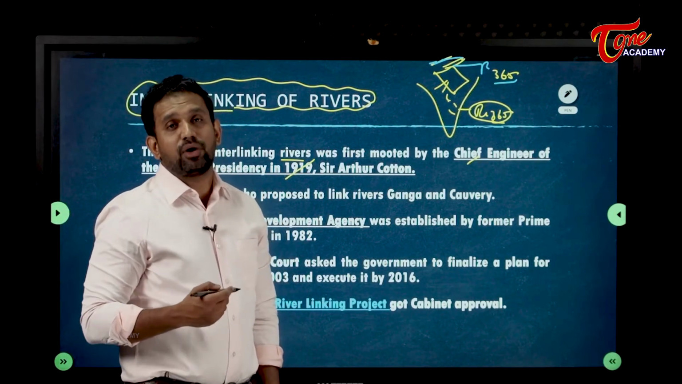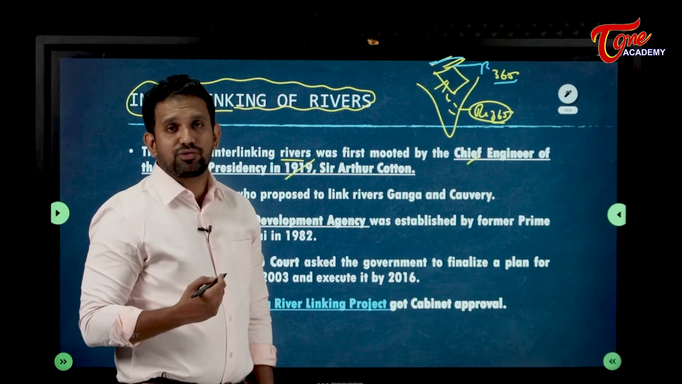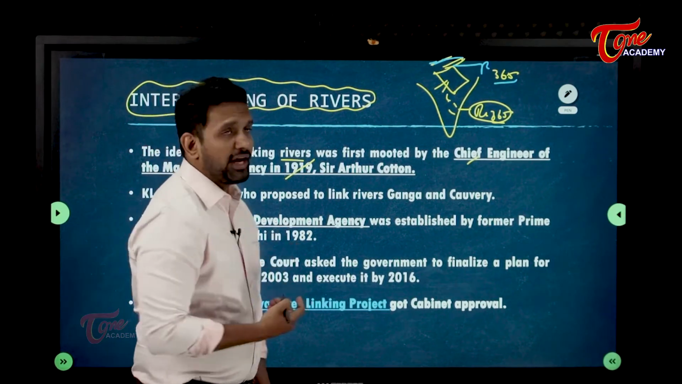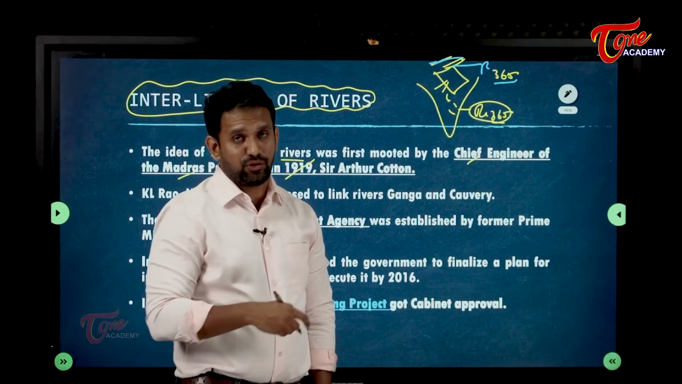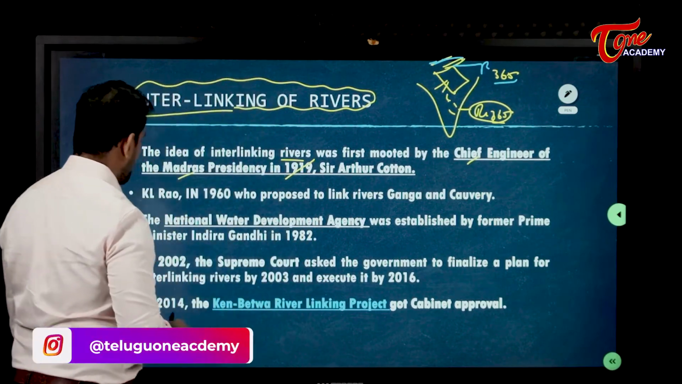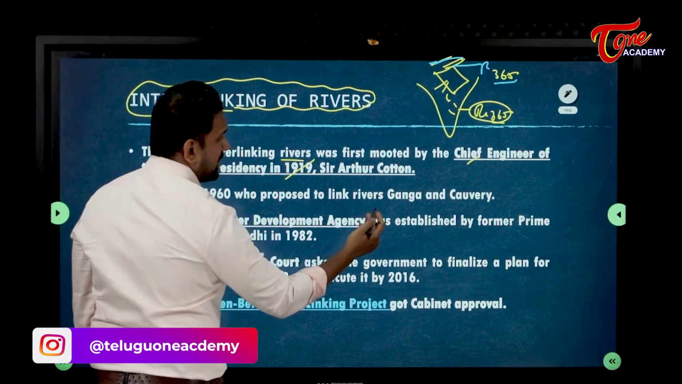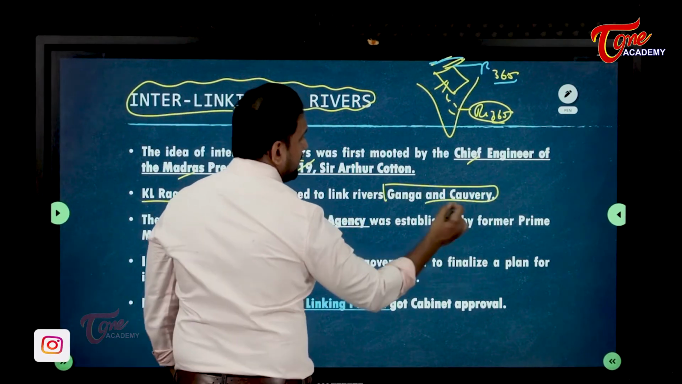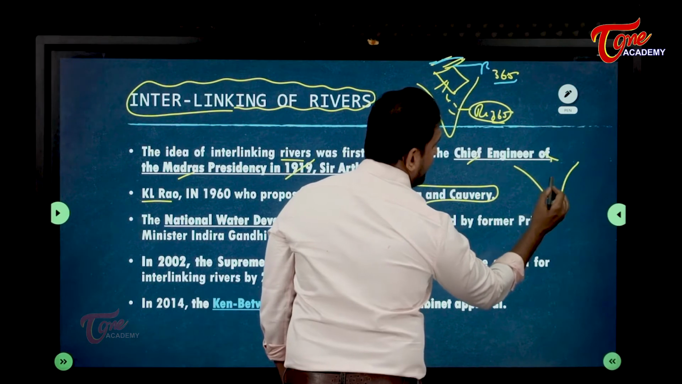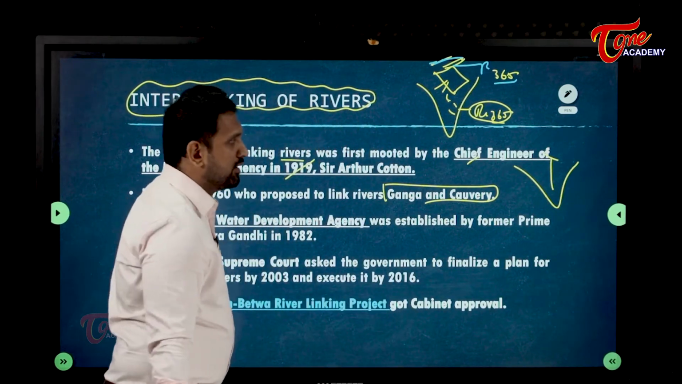1919 was also a very important political period in our country: the Montague-Chelmsford reforms, and the 1919 Act was also initiated. Then K.L. Rao in 1960 proposed that we have to link Ganga and Kaveri. Directly he has given a link: Ganga and Kaveri should be linked.